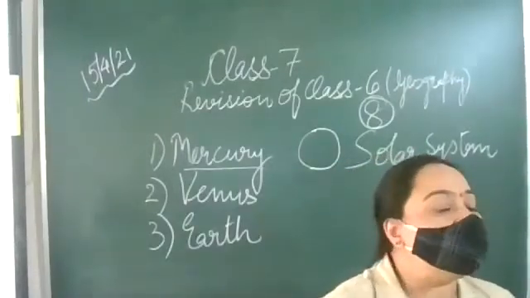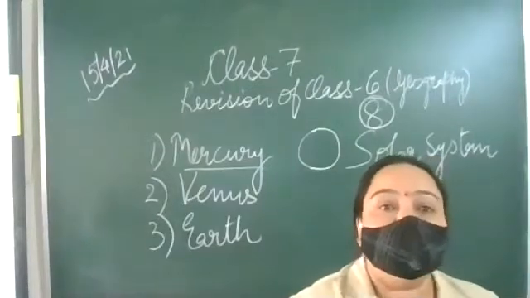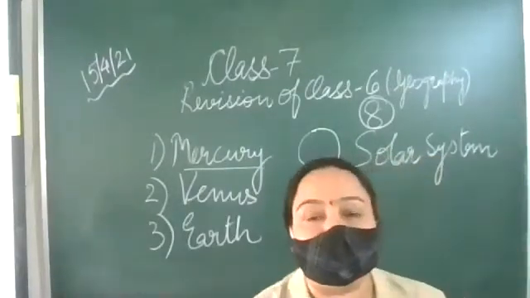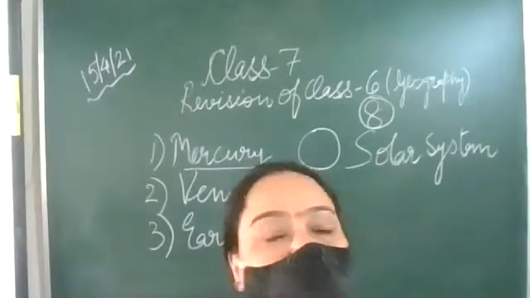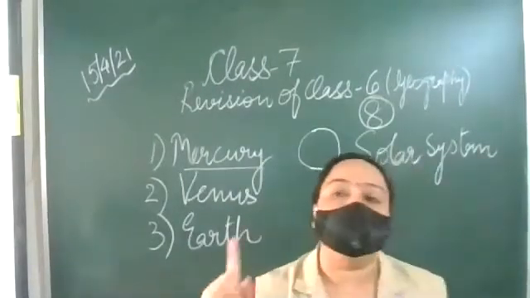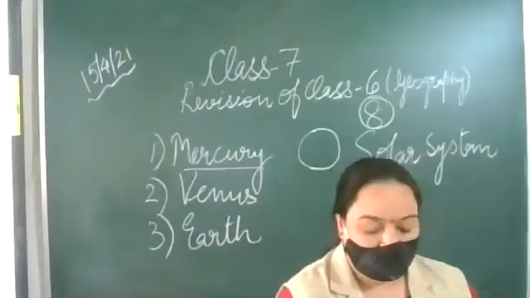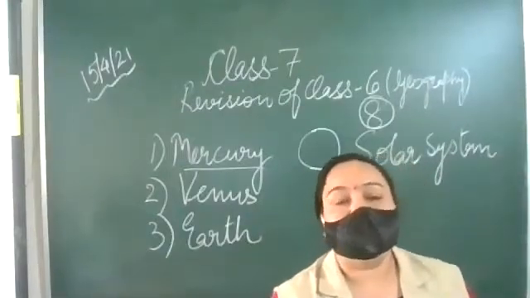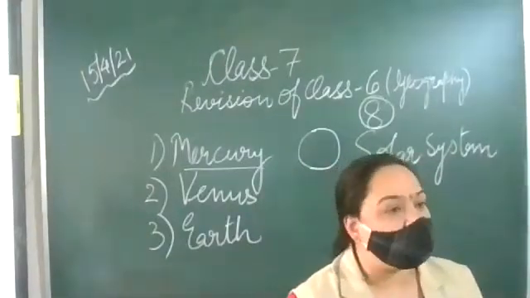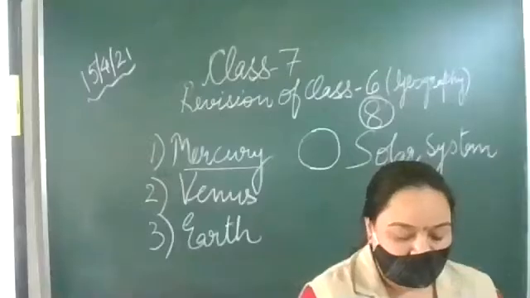It has no trace of water. Because it is so close to the sun, it has no trace of water, which means water is not found on Mercury. And there is no atmosphere also.